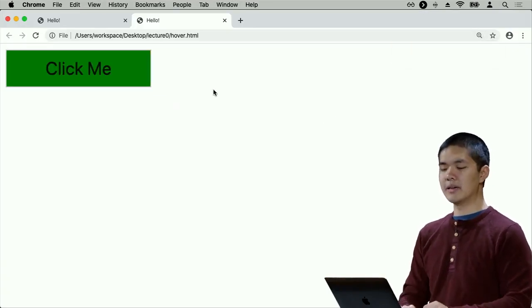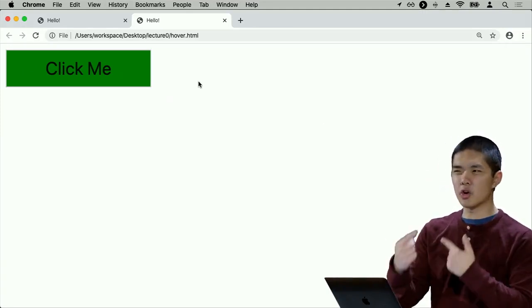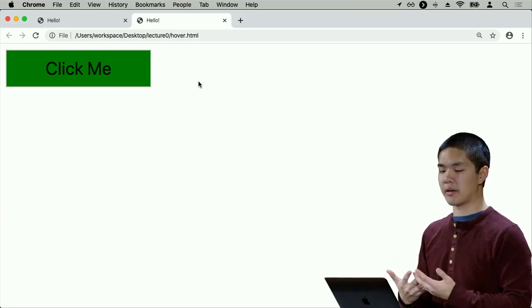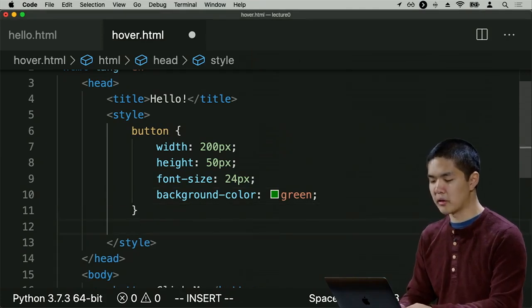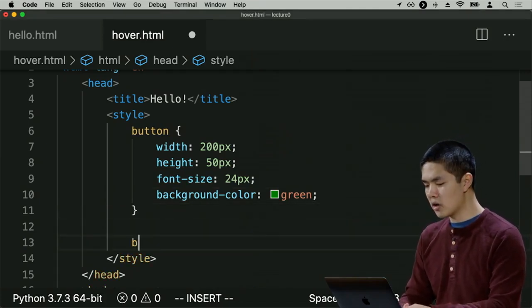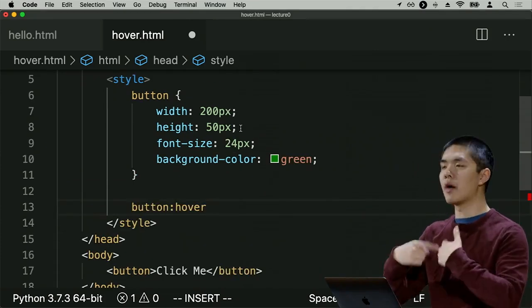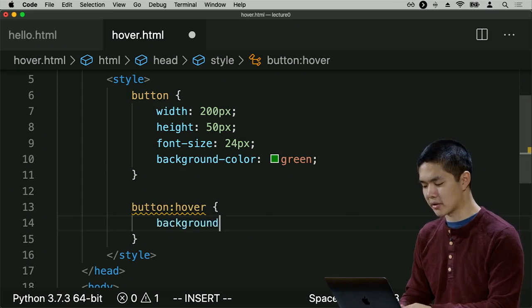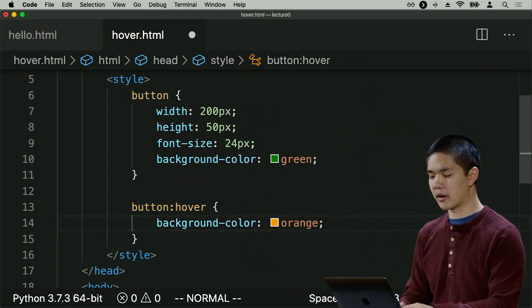Shrink it down a little bit. It says, click me. But many buttons, especially nowadays, give you a little bit of feedback. You hover over them, and they change their color slightly. How do they do that? Well, often it's using a CSS pseudo class, where I can say button:hover, meaning when I am hovering over a button, then I'd like you to change the background color to orange, for example, some other color.